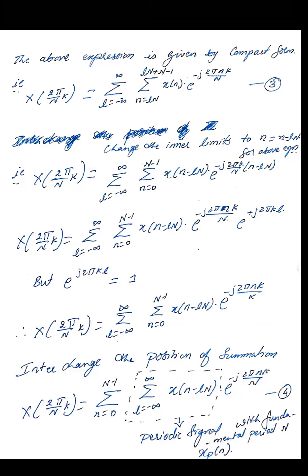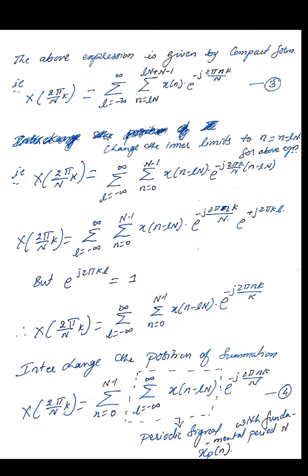So if you observe, for the continuous signal, we are representing that with the help of a periodic signal. Periodic signal means the sequence repeats every N samples. So the periodic signal with fundamental period N is represented by small x of suffix p of n. Okay, so this particular equation is the fourth equation. This is helpful for our purpose. We'll just check it out.